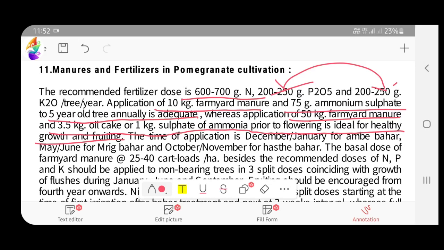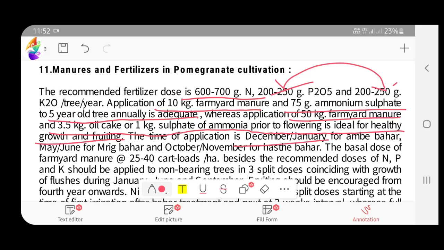But prior to flowering we have to give special care. That is, we are going to apply 50 kg of FYM, 3.5 kg of oil cake, or 1 kg of sulfate of ammonia. Okay. The time of application is usually before flowering. In Ambe Bahar, flowering is seen in January. So we will be applying the manure in December or January prior to flowering.